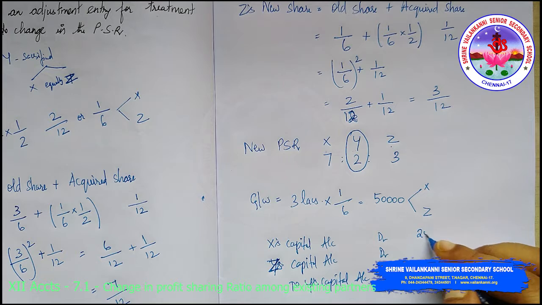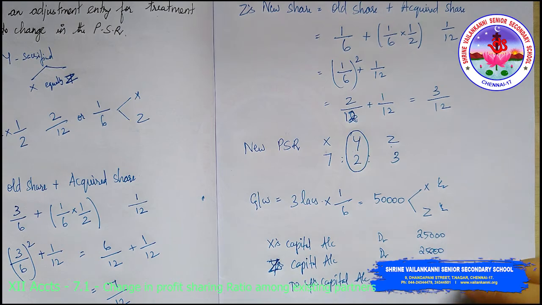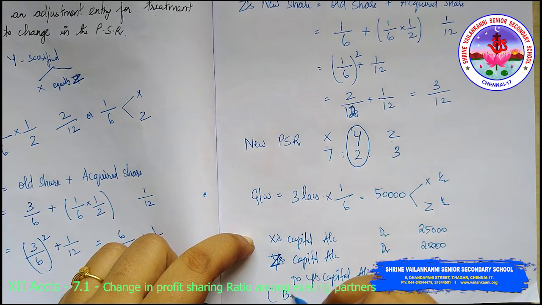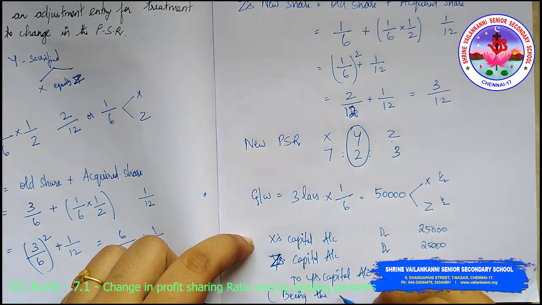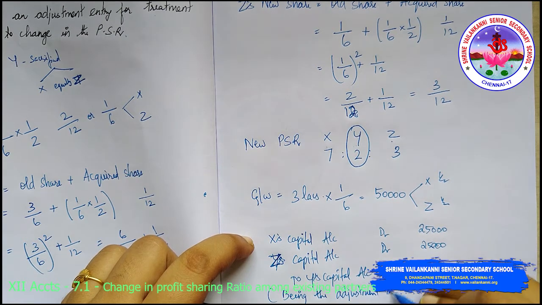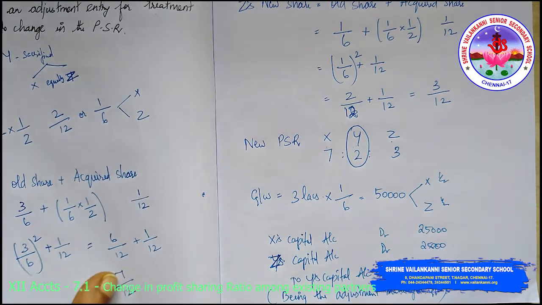So this is 25,000, 25,000, half and half. This is 50,000. Narration: being the adjustment made for goodwill. So this is the answer.